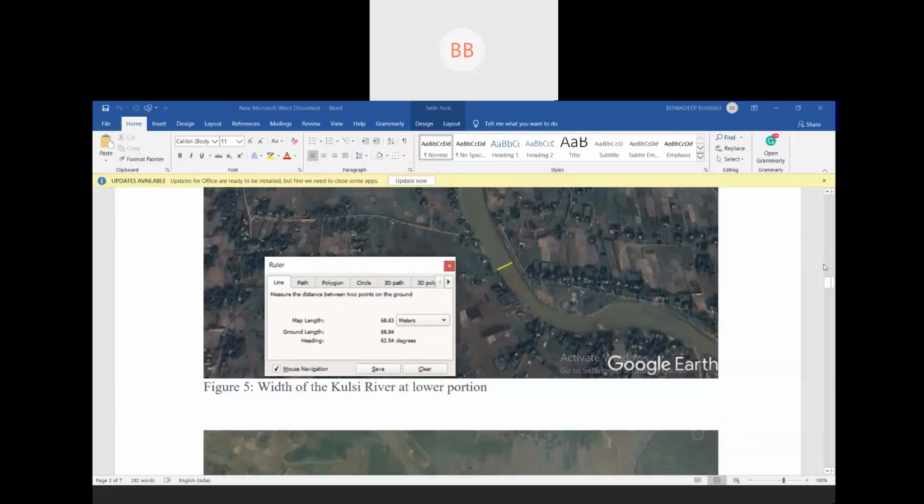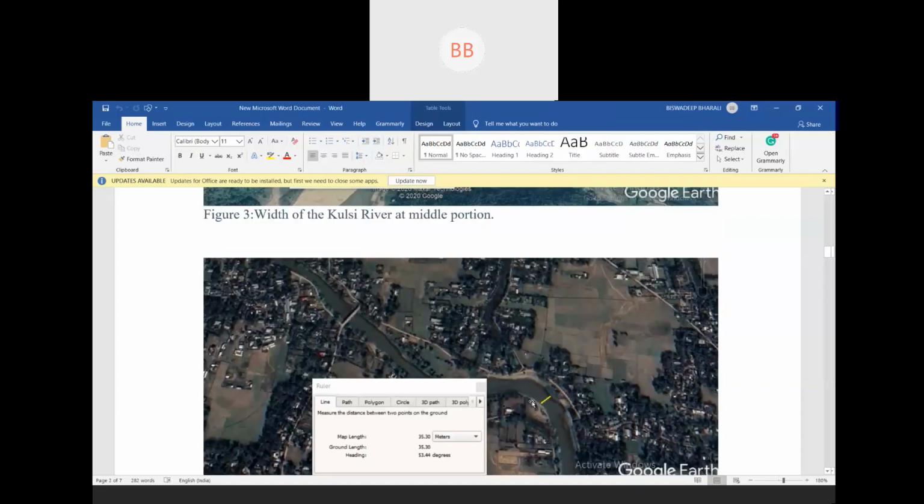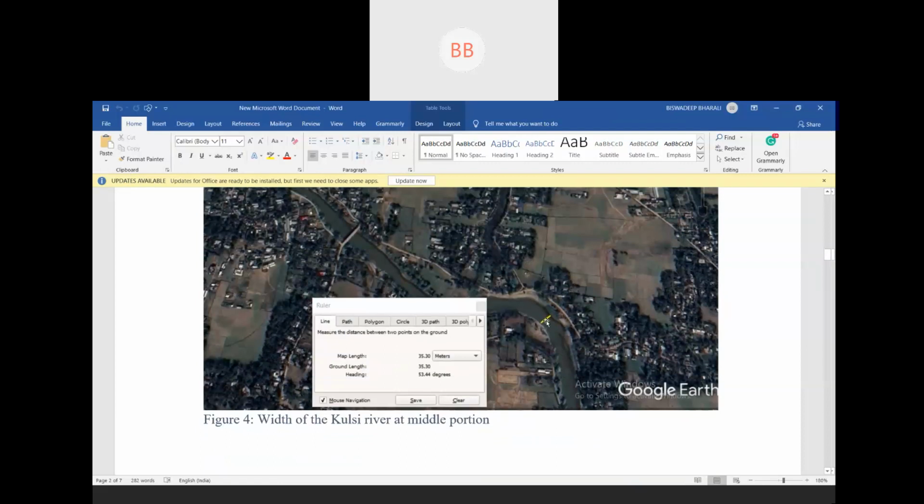What I try to explain to you, when we talk about velocity, this is our section. This is a top view. What you are looking at is all top view. It's a satellite image from where you can identify the width of the river, because it's not possible for you to go to every place and measure manually the width of the channel.